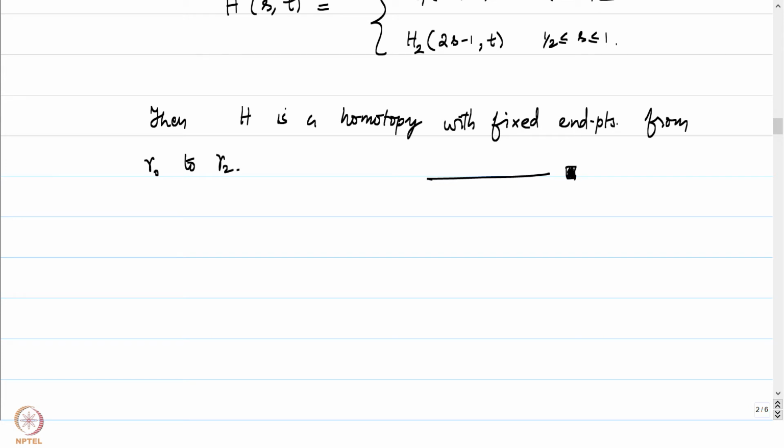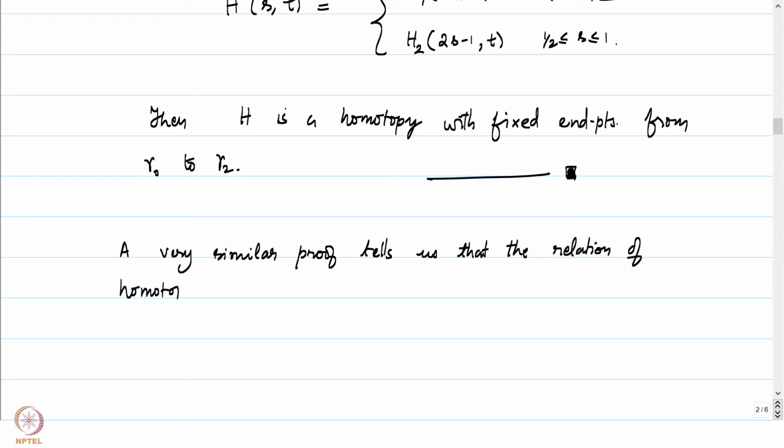A very similar proof will tell us that the property of gamma 0 being homotopic to gamma 1 as closed curves is also an equivalence relation. A very similar proof tells us that the relation of homotopy as closed curves is also an equivalence relation.